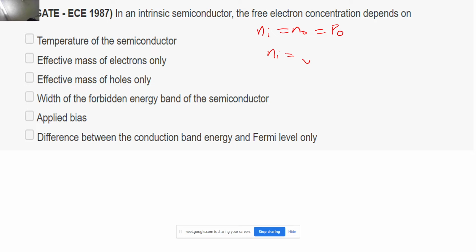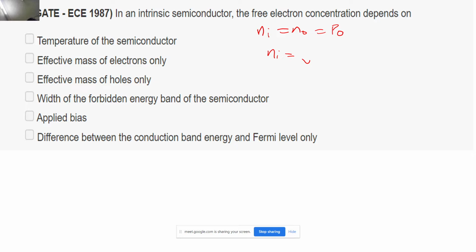NC is basically proportional to 2 into (2 pi mn star kT divided by h square) to the power 3 by 2, and similarly for NV we can write 2 into (2 pi mp star kT divided by h square) to the power 3 by 2, correct?